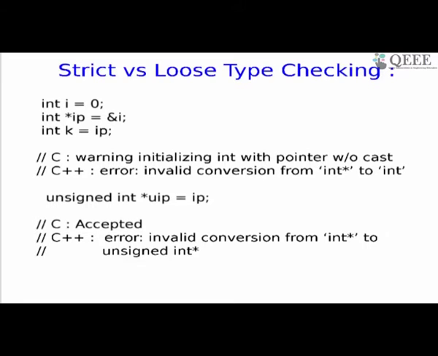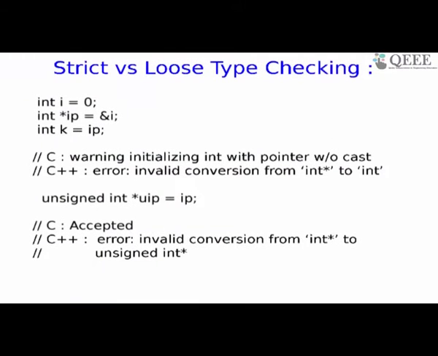The issue is about the third statement, which says int k, an integer, and the RHS is IP. The type of IP is int star. So an integer is assigned a pointer. It should get a value, but it's getting an address. So let's see what the two languages do. I use the GCC compiler. These are all on my laptop. Whatever errors are given should be similar mostly for your system too, but there can be minor differences.